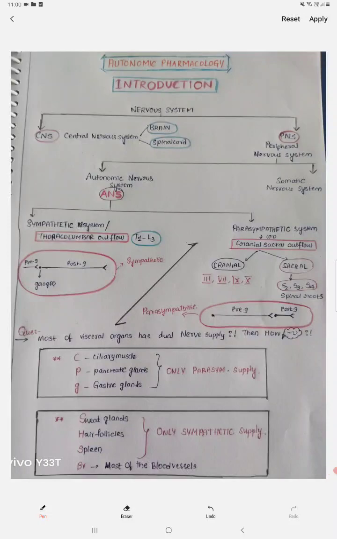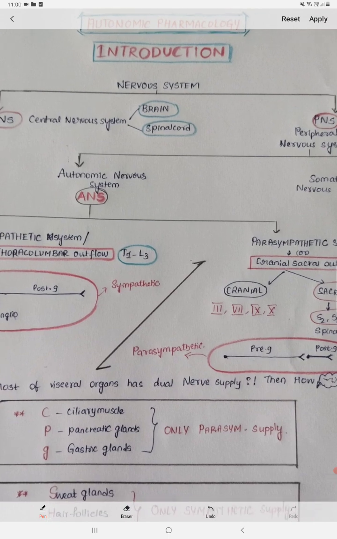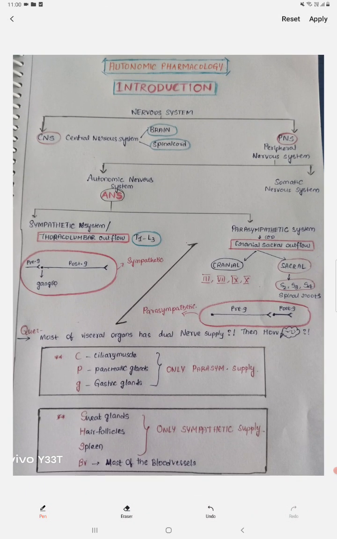So in this video we are going to start the pharmacology, that's MBBS second year. We are starting with the autonomic nervous system, which is also called autonomic pharmacology. So let's get started. This is the introductory video actually, so I'll give a glimpse of the autonomic nervous system.